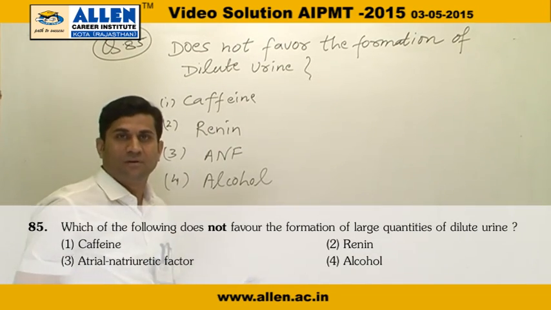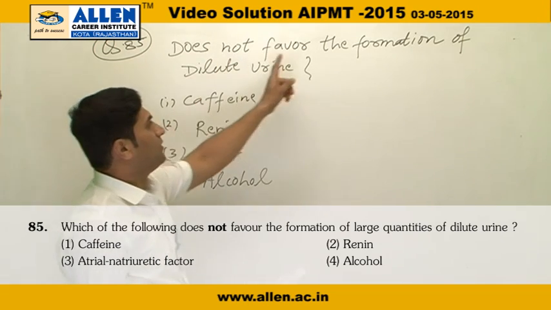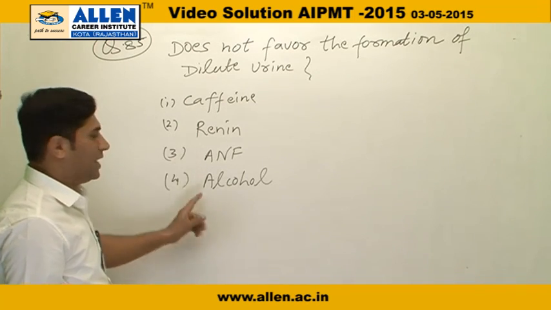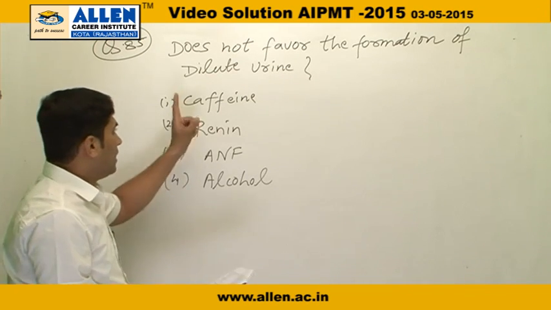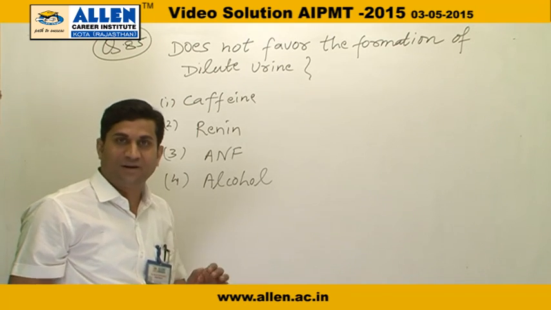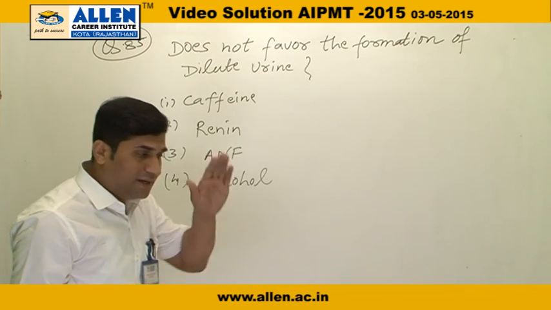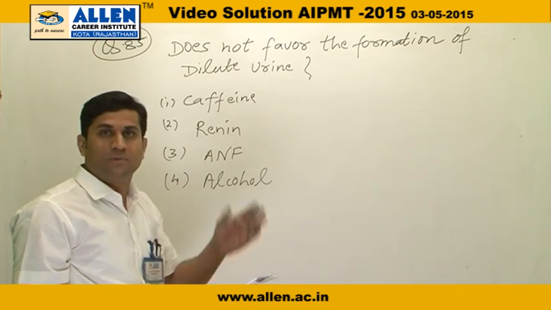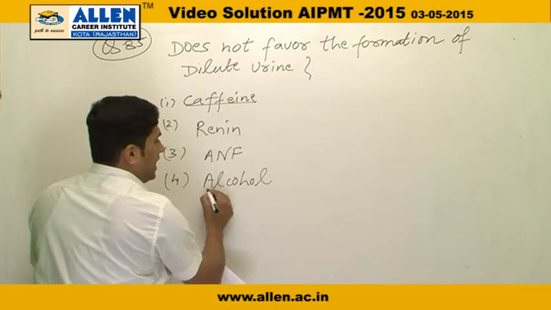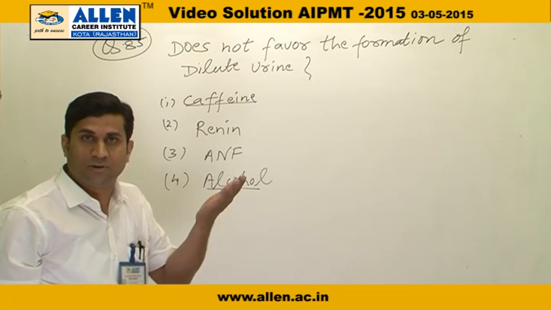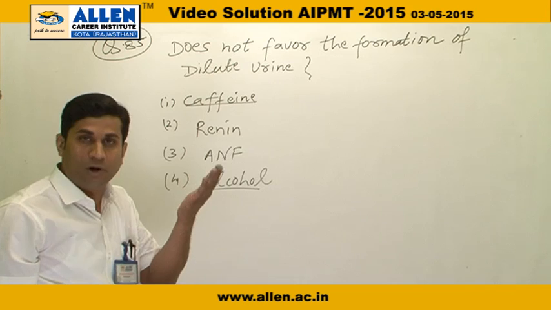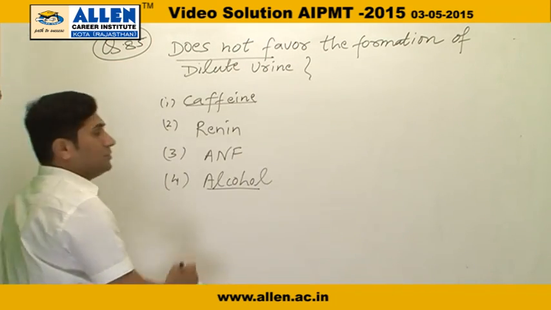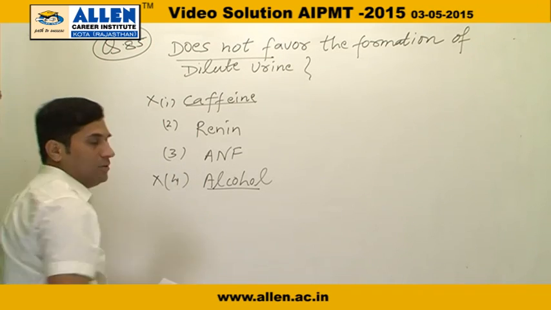Question number 85. According to this question, which does not favor the formation of dilute urine? Options: caffeine, renin, ANF, alcohol. Caffeine and alcohol are diuretic substances. They decrease ADH secretion in the body, so they increase urine volume. Caffeine and alcohol produce dilute urine. So the question asks what does not favor it, so options first and fourth are wrong.